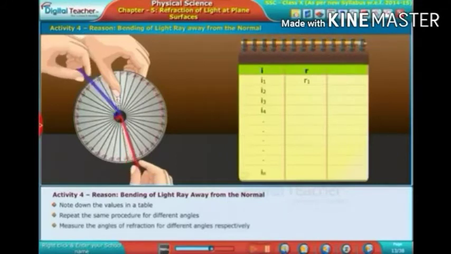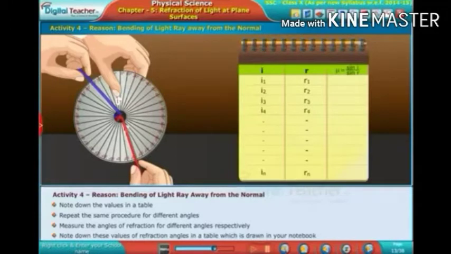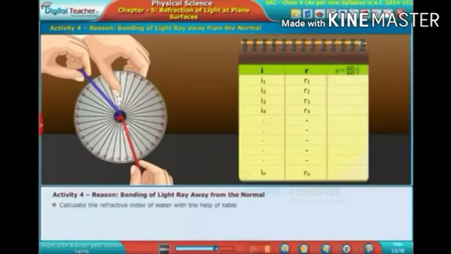Measure the angles of refraction for different angles respectively. Note down these values of refraction angles in the table drawn in your notebook. Calculate the refractive index of water with the help of the table. Do not perform this activity with an angle of incidence greater than 48 degrees.